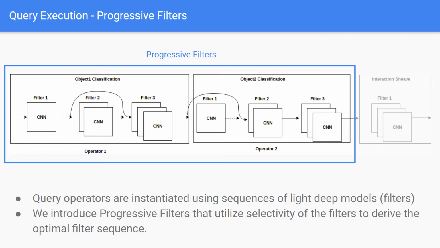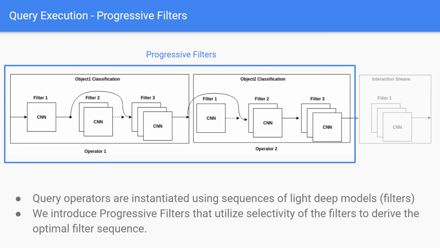We introduce progressive filters, which instantiate different operators for each object in the query. Each operator consists of a sequence of deep networks of increasing complexity, that is, the number of deep neural layers. For example, as shown in this picture, we use operator 1 to filter out the frames that don't contain object 1. Operator 1 consists of filters 1, 2, and 3, each being a deep network with an increasing number of neural layers. The larger the depth, the higher the accuracy of the operator. Frames that pass the previous filters are checked by the subsequent filters and then routed to the front end for